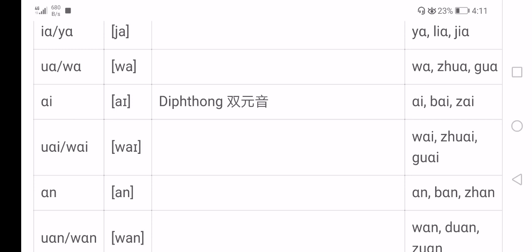Next one, ai. It is a diphthong, and it is a final, or itself a word. So it can be written as a word itself, like ai, or following other initials to form syllables like bai, zai. And we know how to say this diphthong because we know how to say i. We first pronounce a, then slide to i.